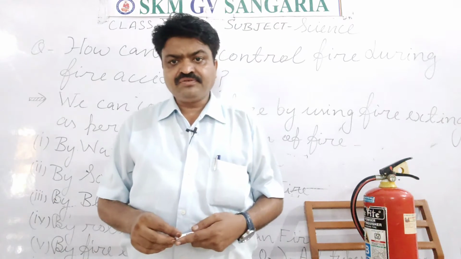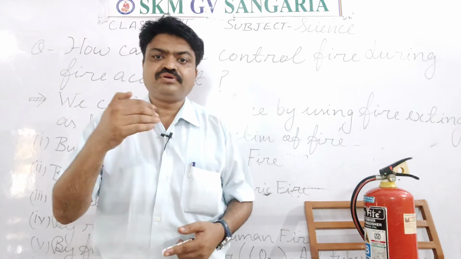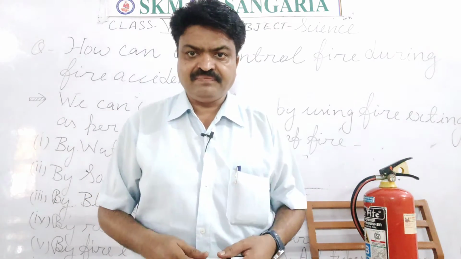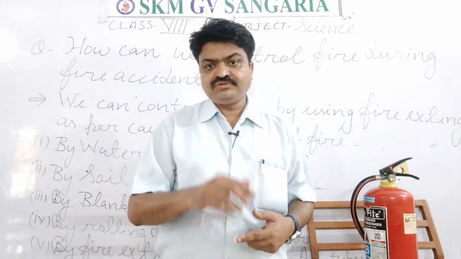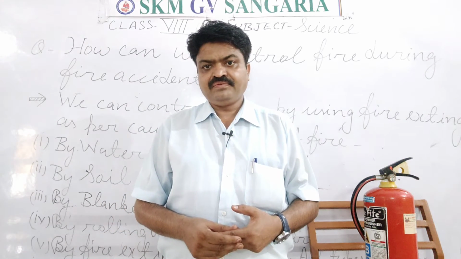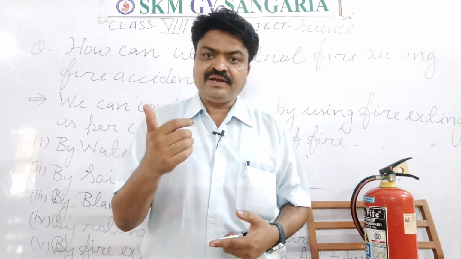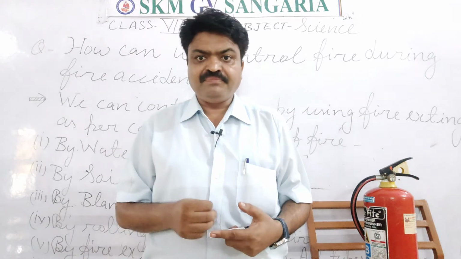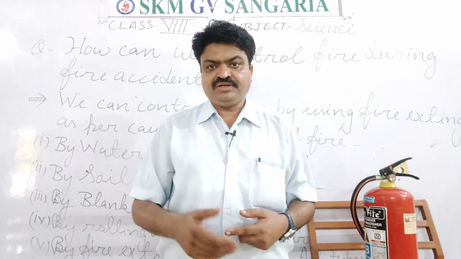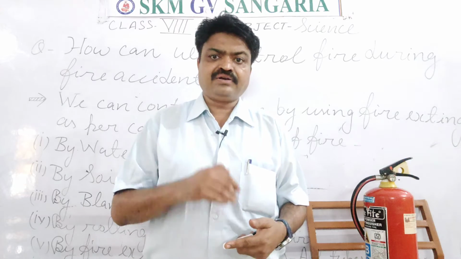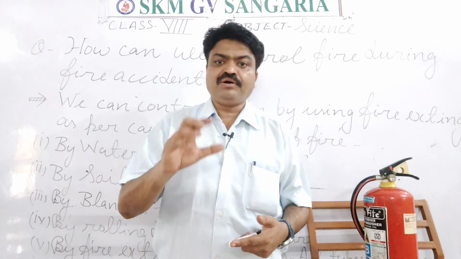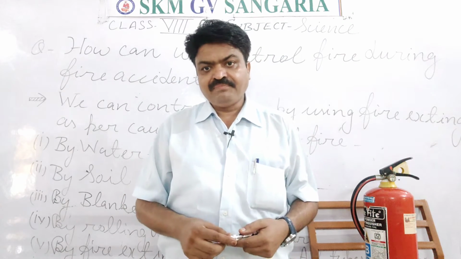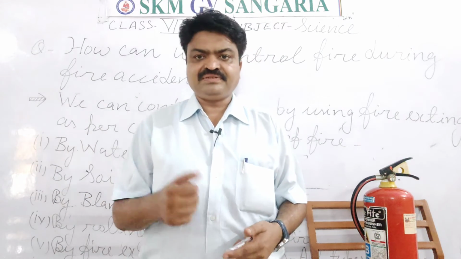First, what should we know? We should know the causes of fire, and we have discussed this in our previous segment. Can you tell me what the causes of fire are? Yes, first is fuel, second is ignition temperature, third is oxygen. These are the main conditions of fire, students. And how can we control the fire? If we know about these conditions, then we can easily control the fire by removing one condition.